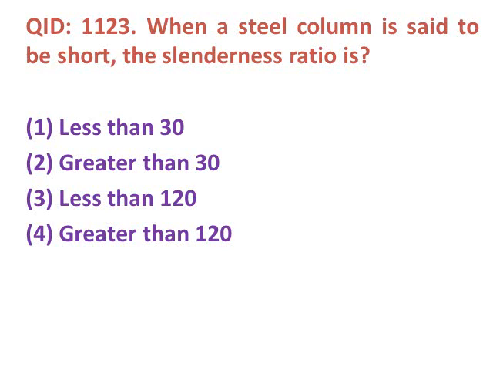Next question. When a steel column is said to be short, then slenderness ratio is, options: 1 less than 30, second greater than 30, third less than 120, fourth greater than 120. The correct answer is less than 30.